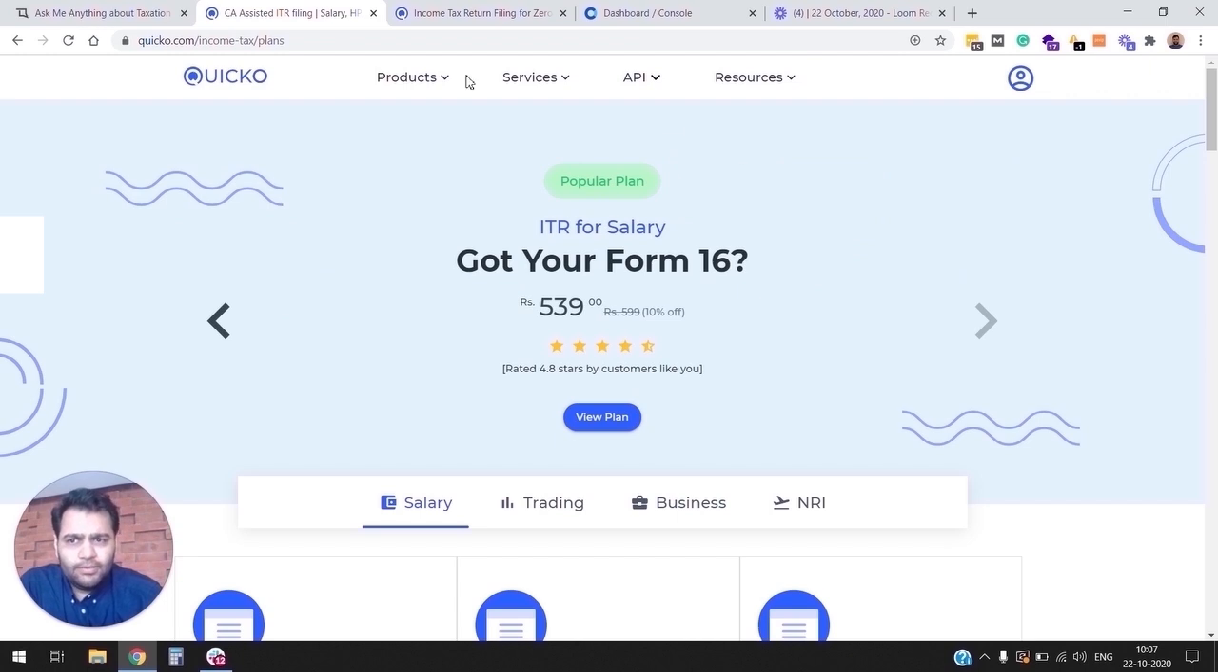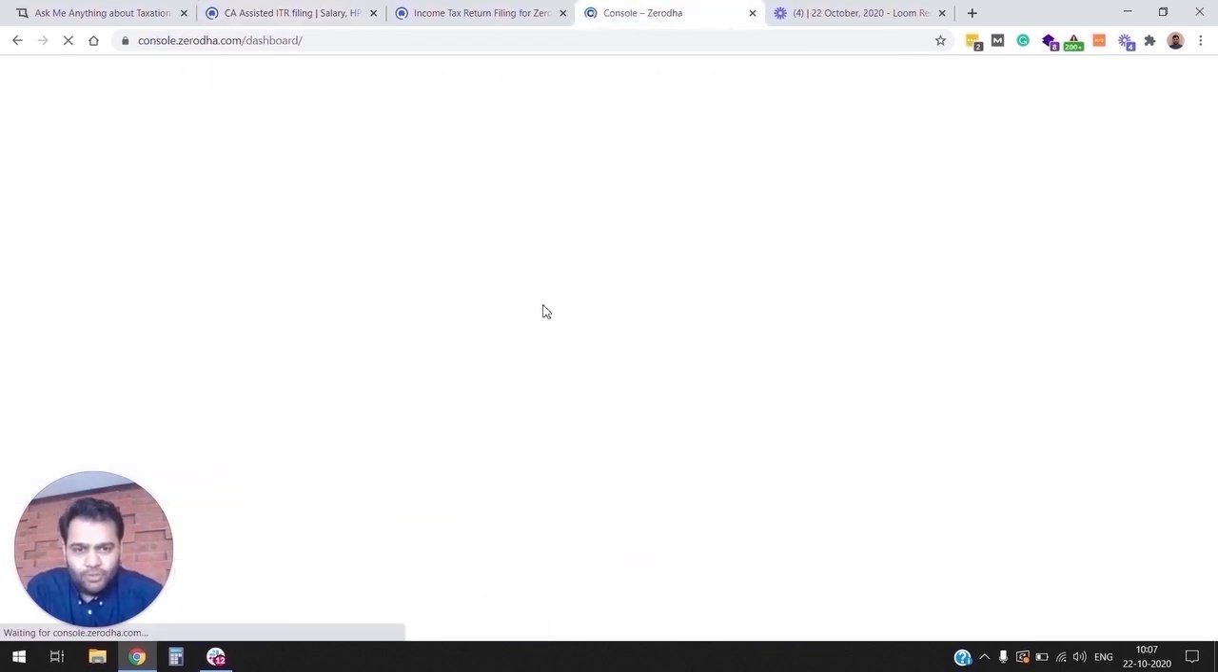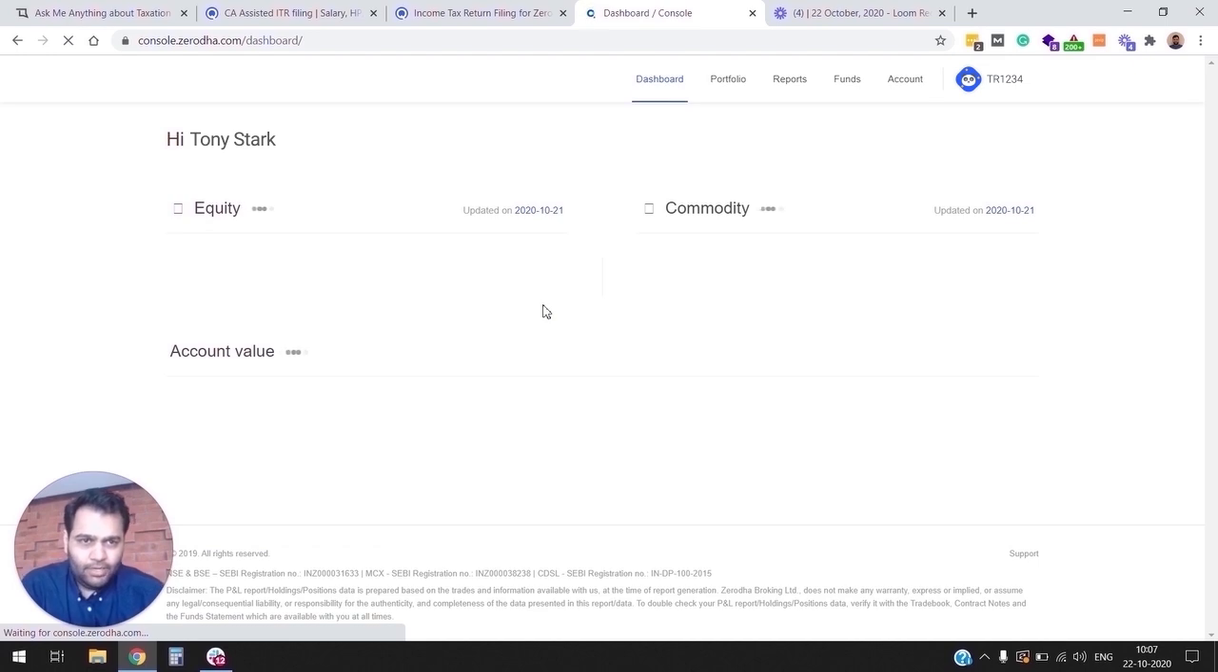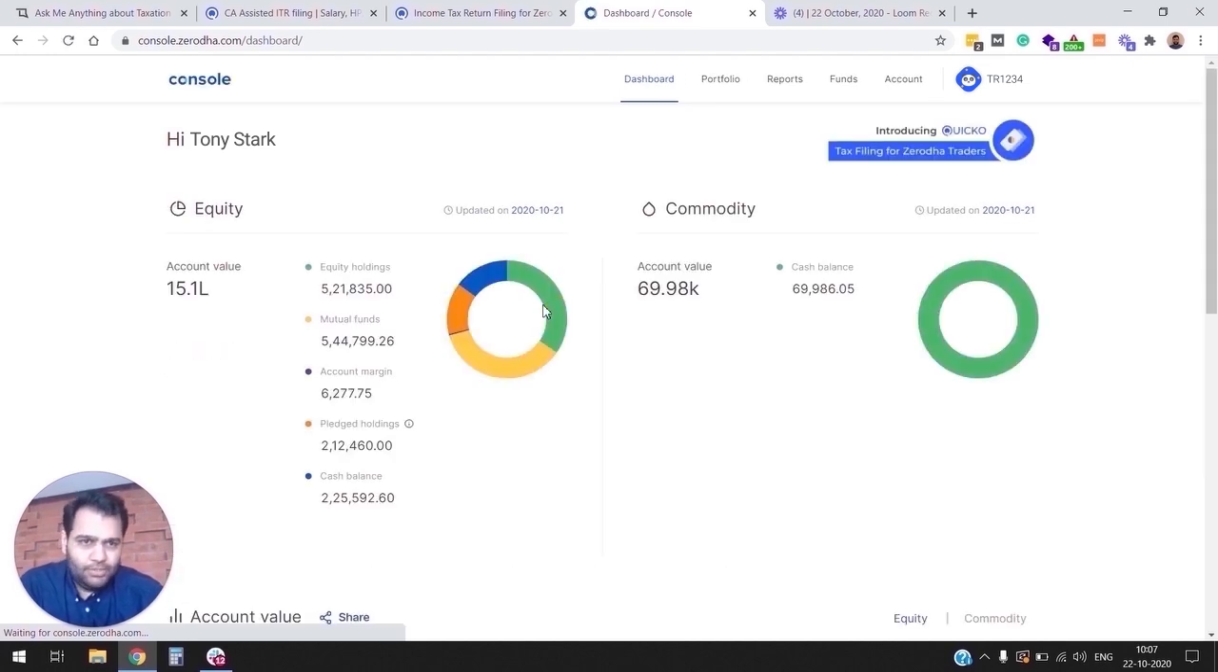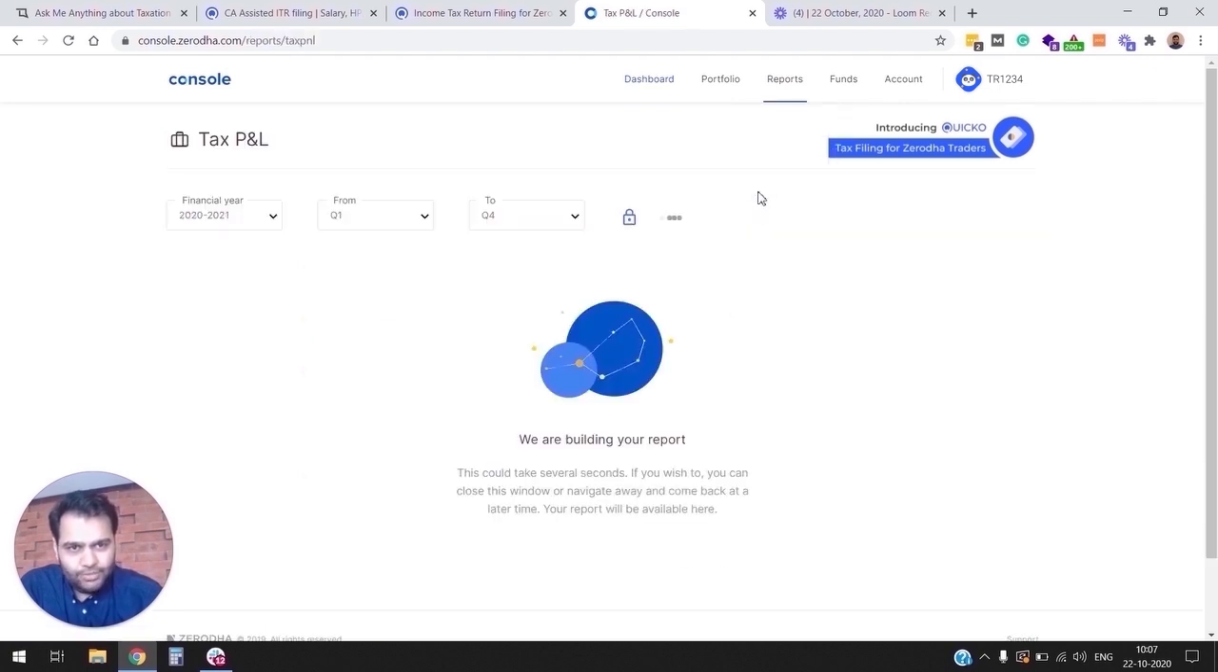So to begin with, let's start from Zerodha Console. A lot of you having Zerodha account are familiar with Console. Console is the reporting platform. When you land on Zerodha Console, on the homepage, you will see the small banner up top here. So you can start your tax filing journey from here. You can also access quico.com from the reports tax P&L section. So you'll see a similar kind of banner here.